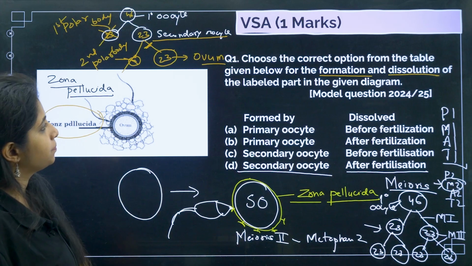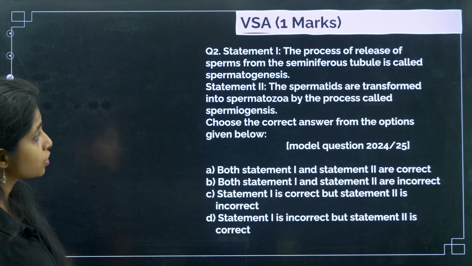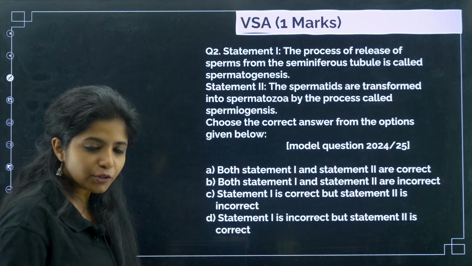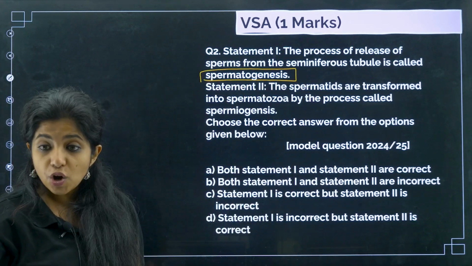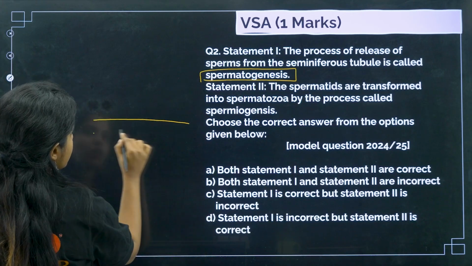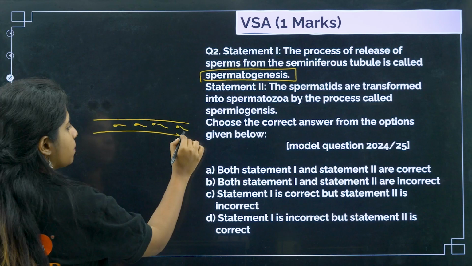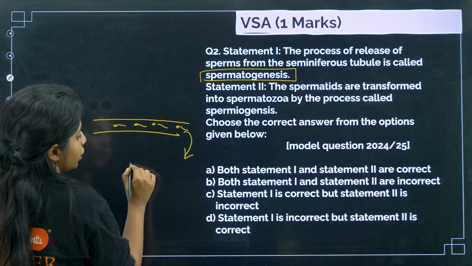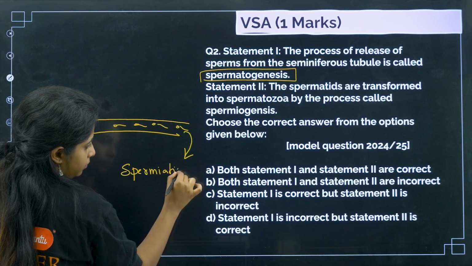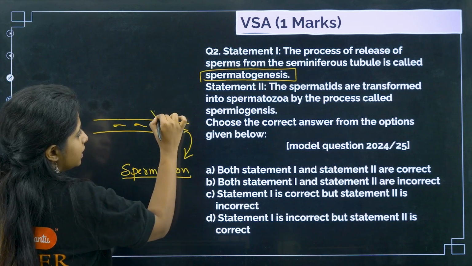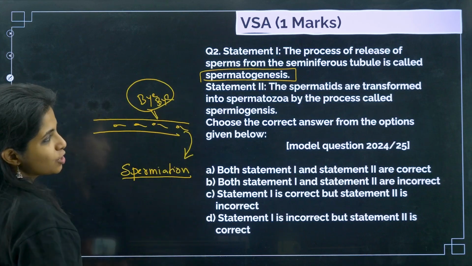Now going ahead, statement: the process of release of sperms from the seminiferous tubules is called spermatogenesis. According to me, spermatogenesis means formation of sperm. It is the formation of sperm. It is not the process of release of sperms from the seminiferous tubules. The release of sperms from the seminiferous tubules, what do you call it, children? You call this spermiation, where this particular sperm is saying bye bye. This is known as spermiation.